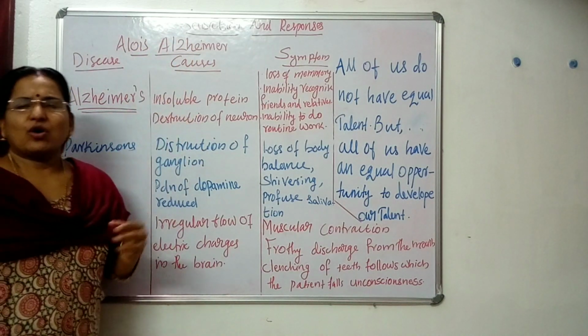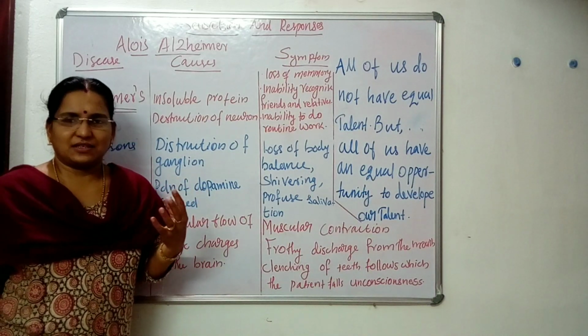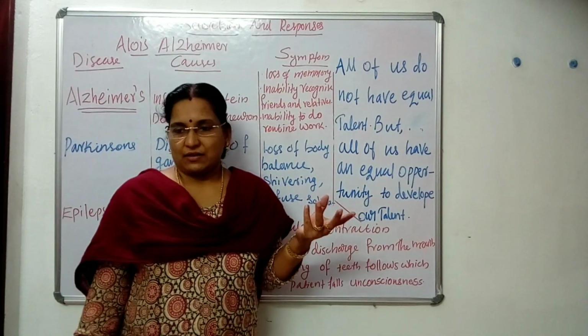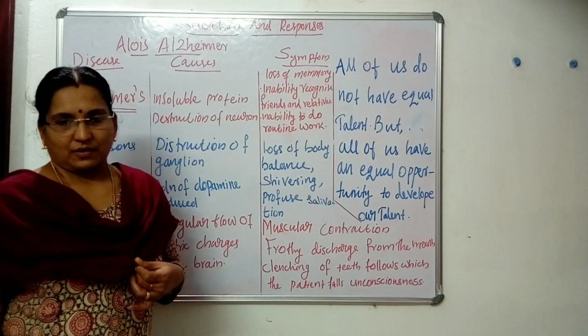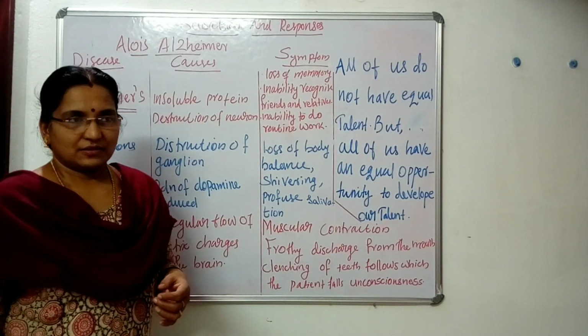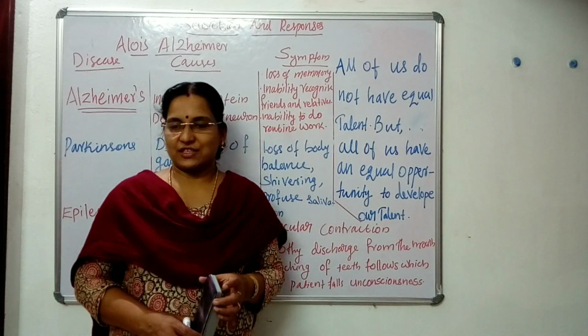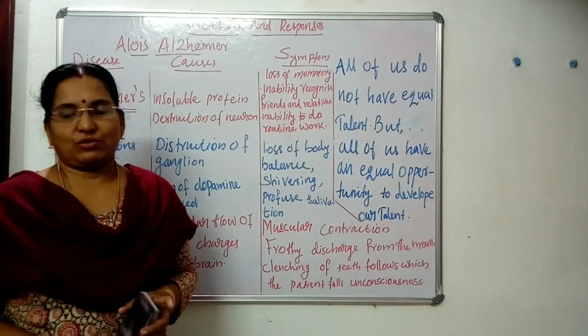Then what is the cause of the disease? For Alzheimer's disease, it is because of neurological problems. Then what are the neurological problems? We have studied that the structural and functional unit of the nervous system is the neuron.